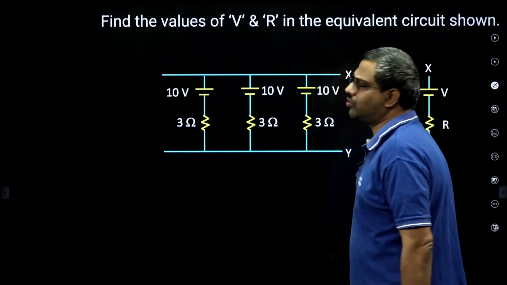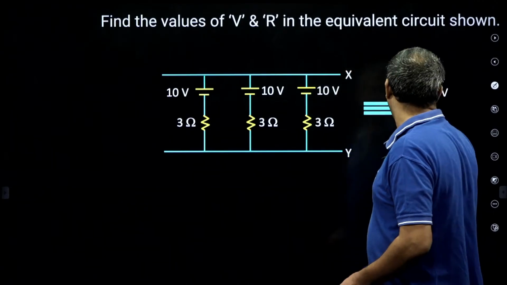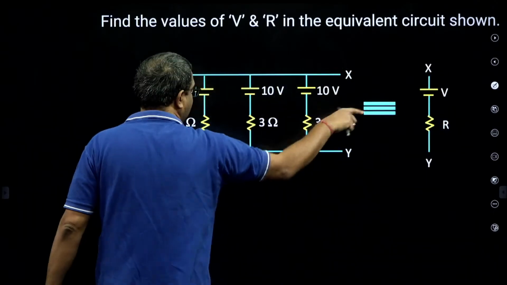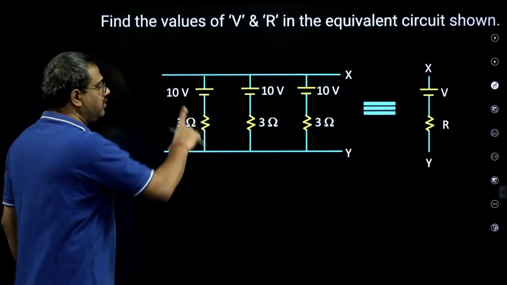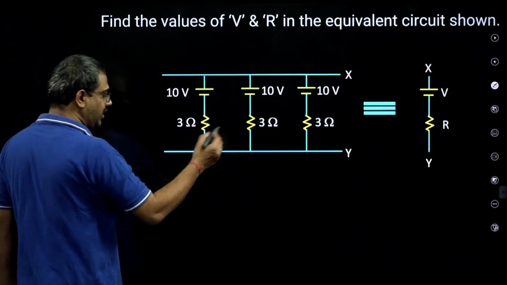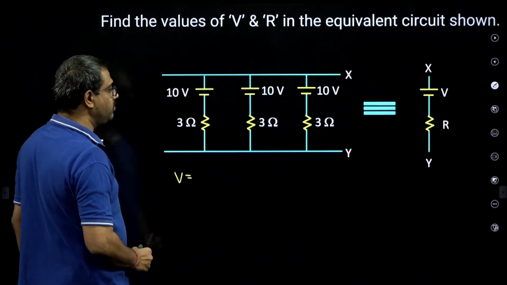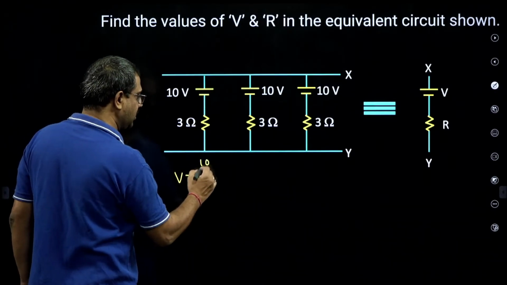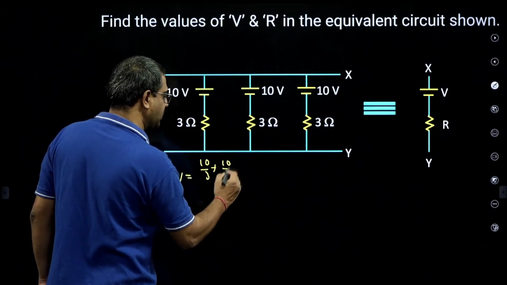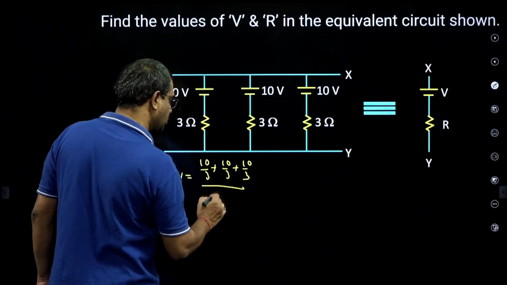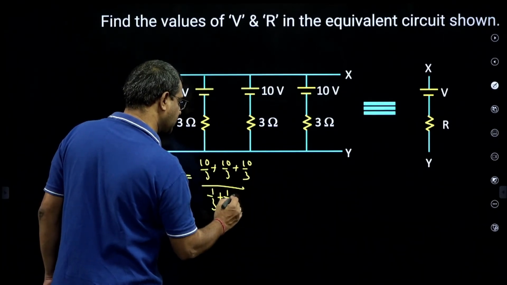Now there is one more bit I want to talk about. Find the values of V and R. Now this is in parallel generator form. So what is Millman's voltage? Sigma V over sigma 1 by R, that is 10 by 3 plus 10 by 3 plus 10 by 3, divided by 1 by 3 plus 1 by 3 plus 1 by 3.